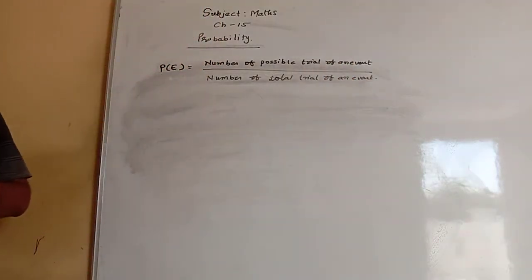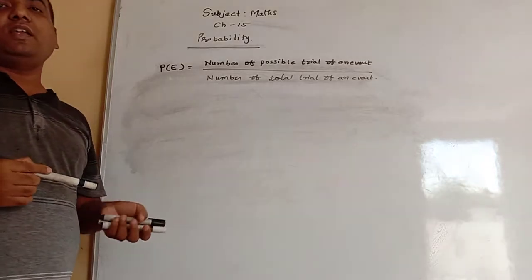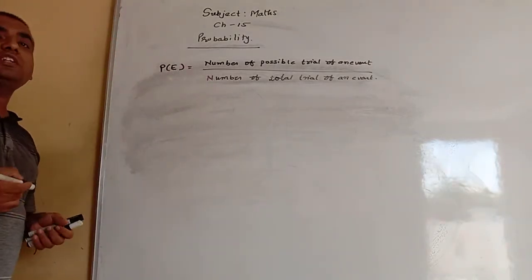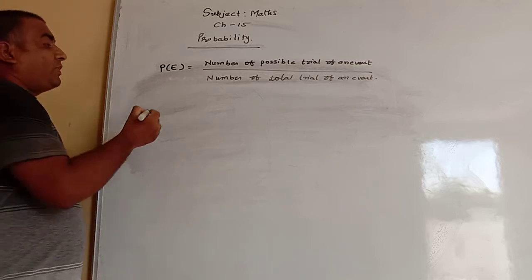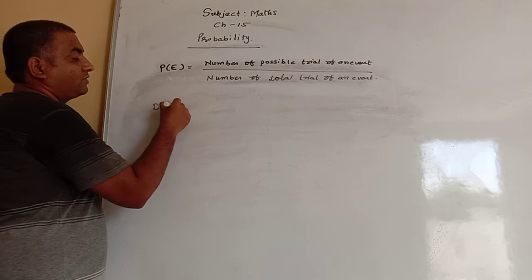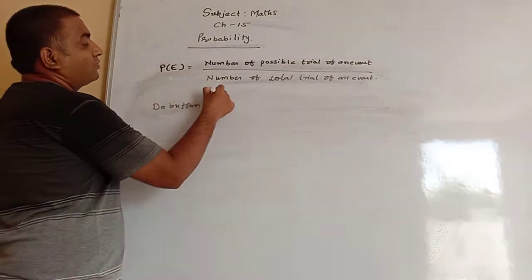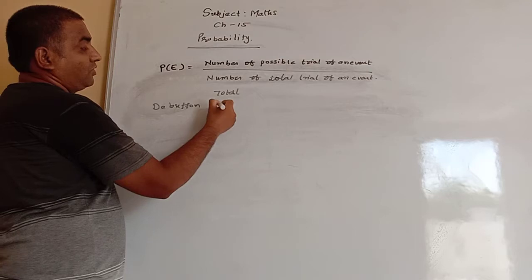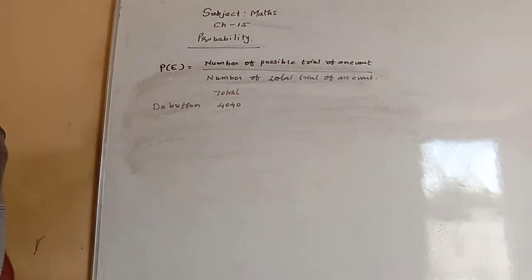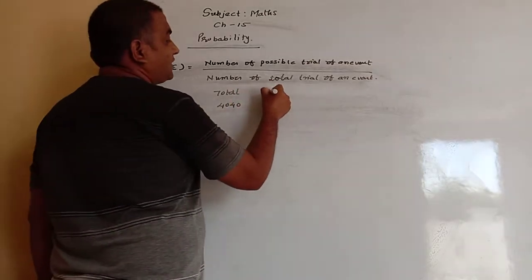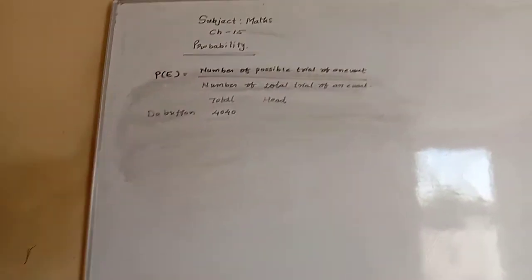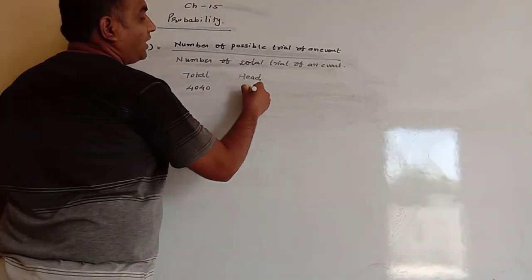In 9th, whatever we have studied was the experimental approach, depending on different experiments like tossing a coin. Some mathematicians' results are there. T. Buffon tossed the coin 4040 times and got heads 2048 times.